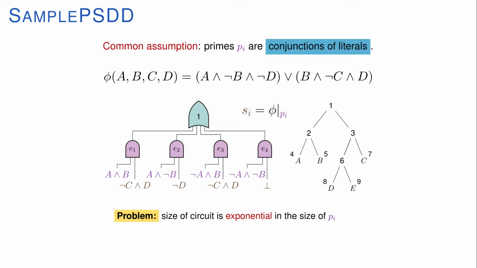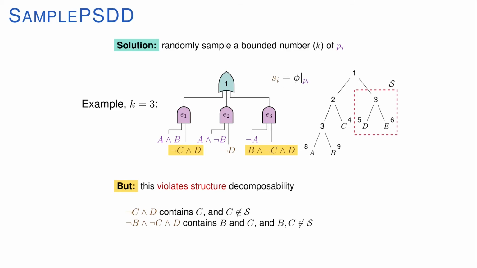Take the formula given by phi here in the slide. Our approach assumes that the primes are always conjunctions of literals. This makes extracting the subs simple. It's merely the restriction of phi by the realization of the primes. As we can see here in the example, the primes become all the possible combinations of positive and negative literals, and subs the corresponding restrictions. This presents a problem though. Obviously, the number of primes will be exponential, and therefore the circuit size is going to explode. So let's come up with a solution.